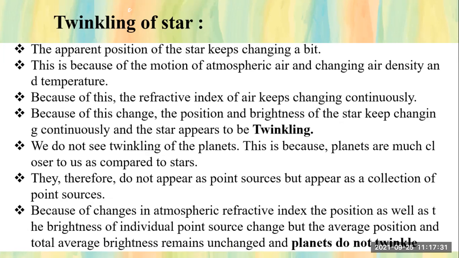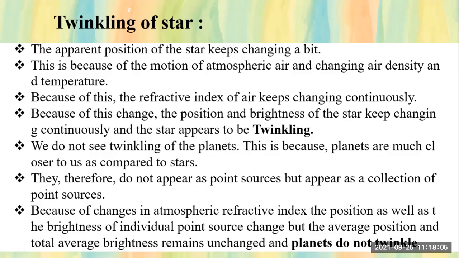Because of this change, the position and brightness of the stars keep changing continuously. And because of this change, students, what do we see? We see the position and the brightness of the star keep changing continuously, and the stars appear to be twinkling. But this twinkling is due to what? It's due to the change in the refractive index of our atmosphere, right?